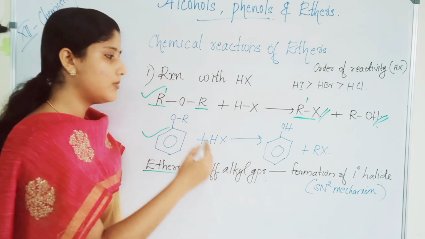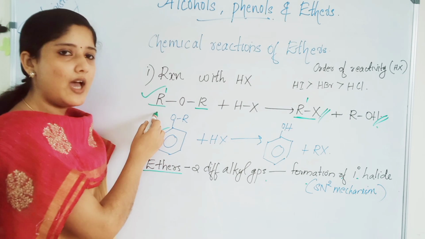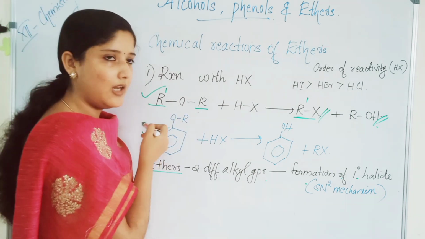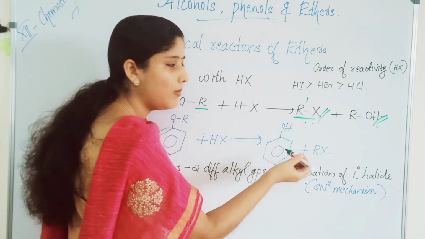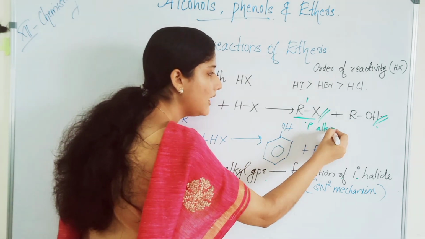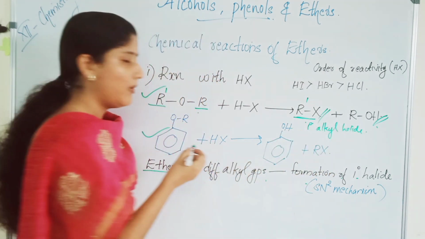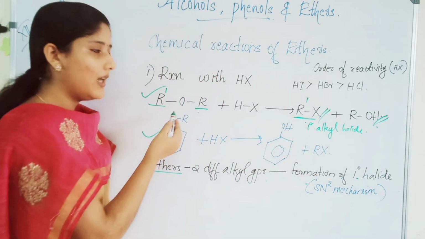So, what forms is the formation of a primary halide. If there is a tertiary alkyl group and also a primary alkyl group, the halide formed will be primary. Primary alkyl halide will be formed always. When an ether reacts, there are two alkyl groups.